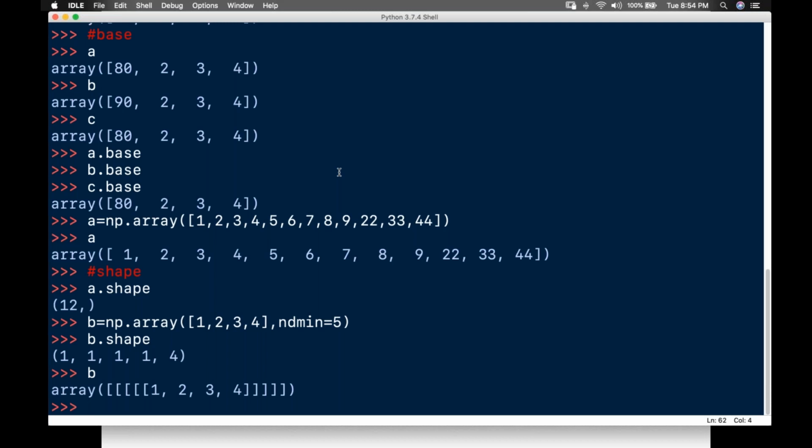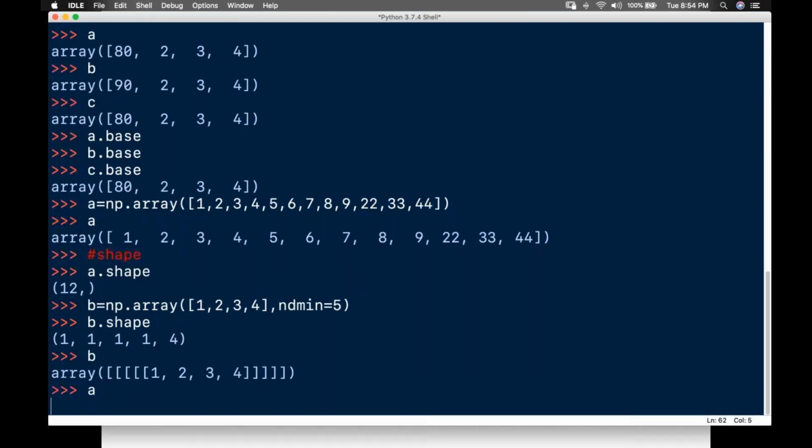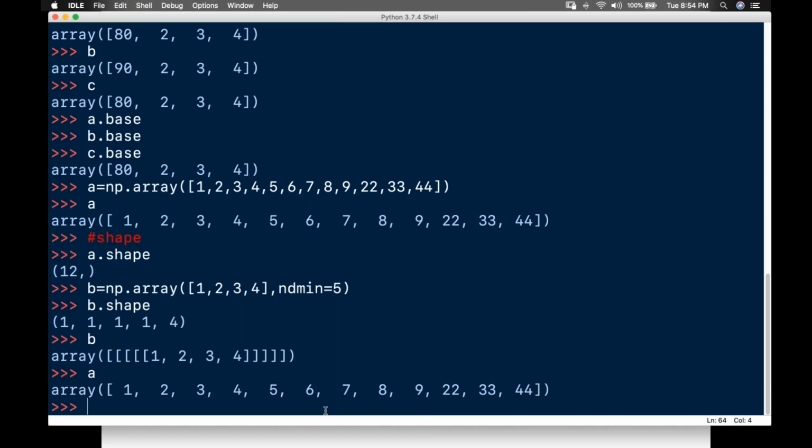For example, you have an array like this, right? I can reshape this array. Take it down: reshaping an array.